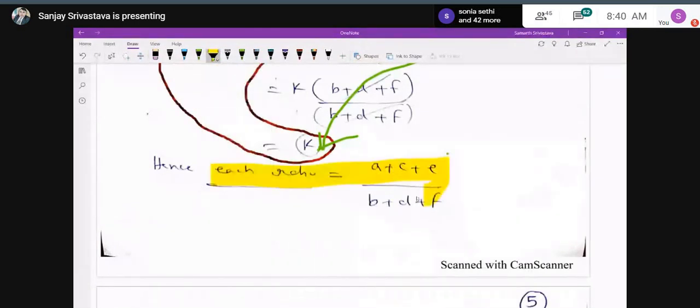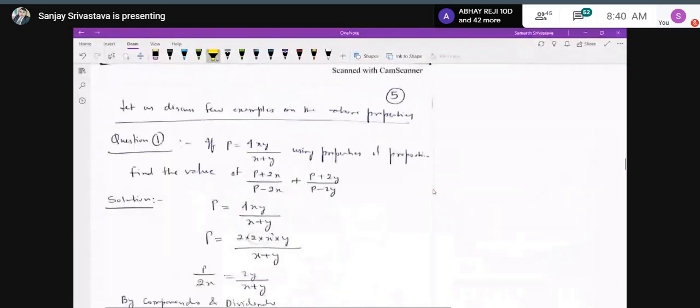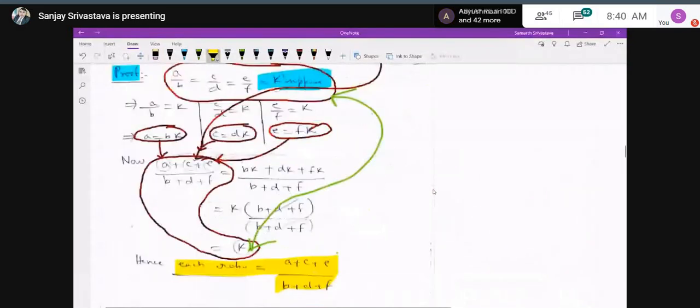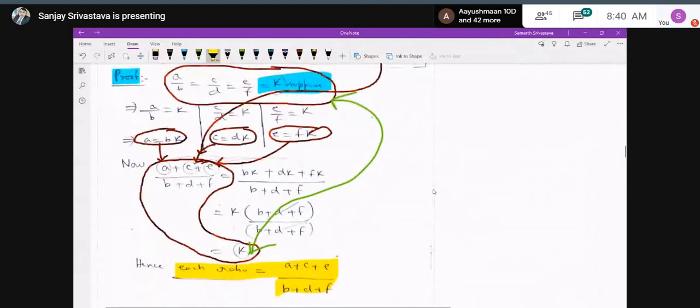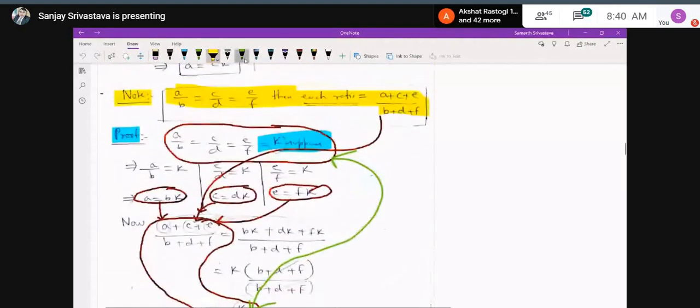So remember, this is a very important result: in case A upon B is equal to C upon D is equal to E upon F, then each ratio is equal to the sum of their antecedents, that is numerators, upon the sum of their consequents, that is the sum of their denominators, that is B plus D plus F. And when I tell you the application of this, you will be really happy.